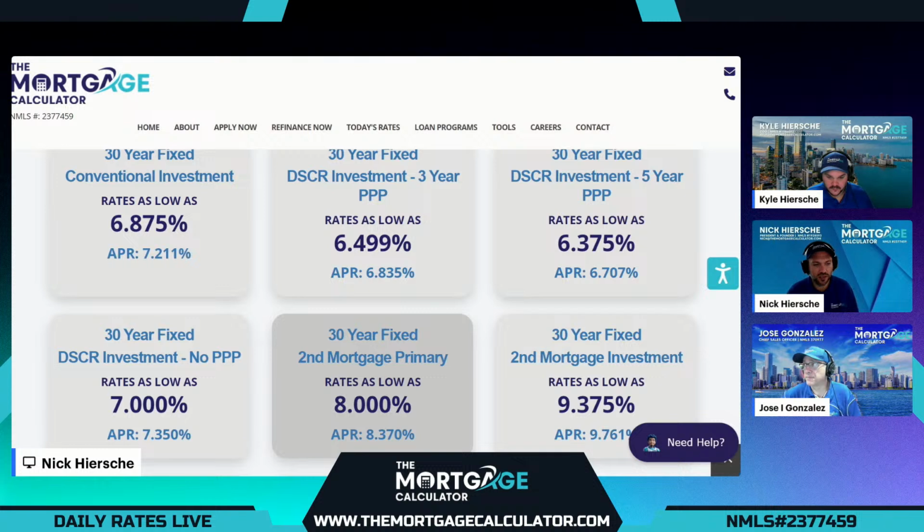And our last 2 options, definitely popular these days, as many of our customers have lower rates than what we're just looking at here on their mortgage. They don't want to necessarily change that mortgage they have in place, but need to get some cash out of their property, no problem. You could use a HELOC, which is the traditional option, or the preferred option now is our 30-year fixed second mortgage options for a primary home. Rates come in today at 8%. Final APR 8.370. Lower rates than a HELOC, and fixed rates as compared to a HELOC, which is adjustable. So definitely a cool option to consider.